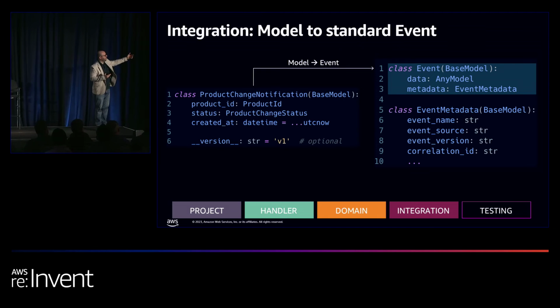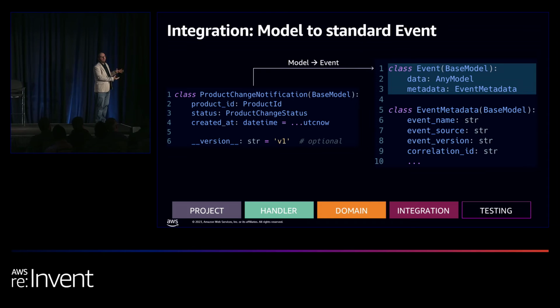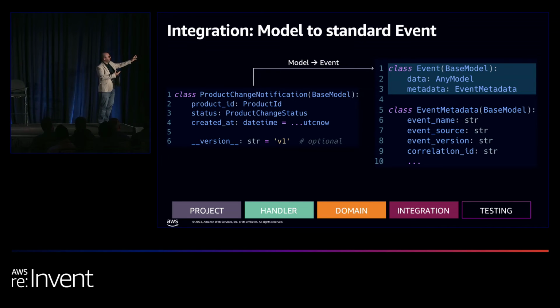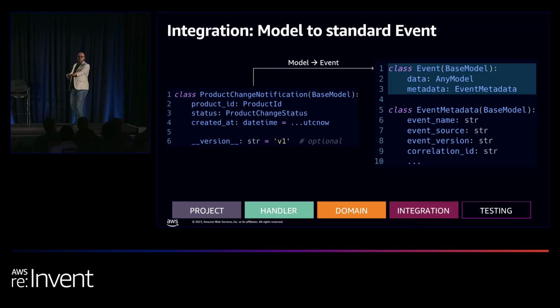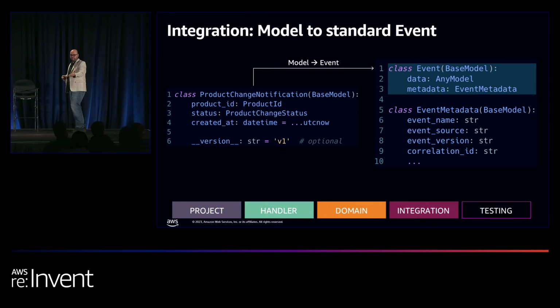What's the event name, the event source, the version, correlation ID. There's a ton more fields in here that we can use. If we ever swap from our EventBridge to SNS or whatever, you always know that this data is going to look like this. The payload will obviously be different, but if I want to create a product change notification now to an event, or I want to create something else, like an order change notification, it's going to be exactly the same. Pydantic model in, event out.